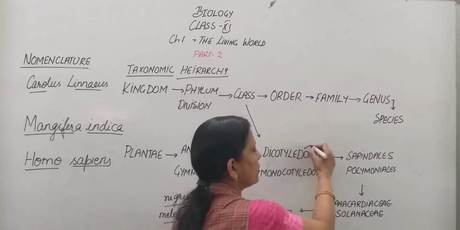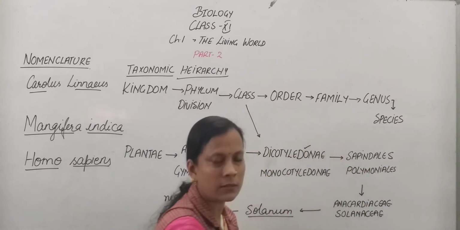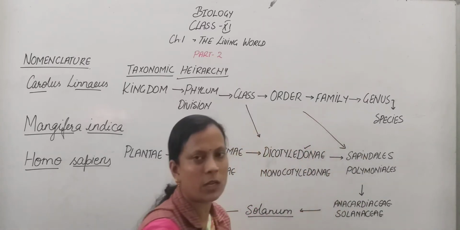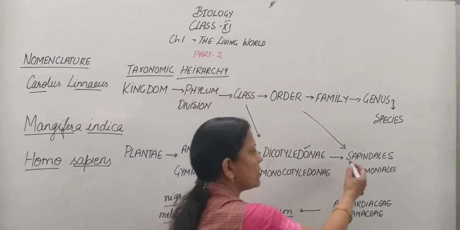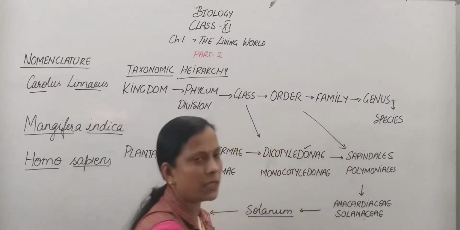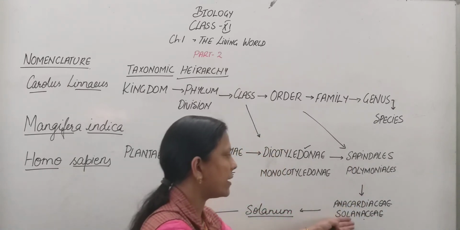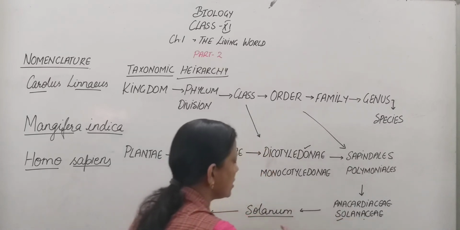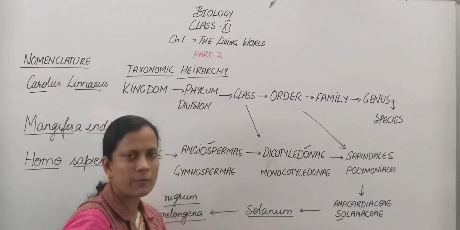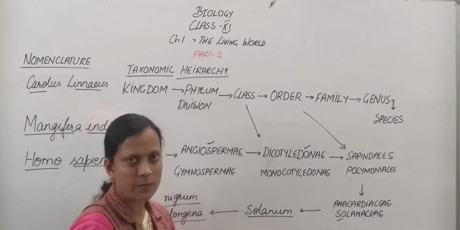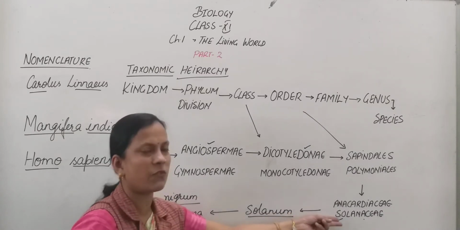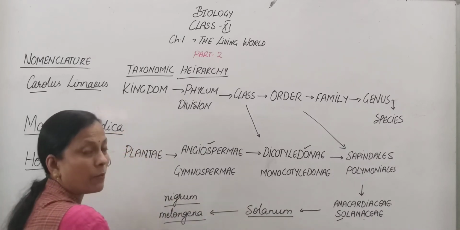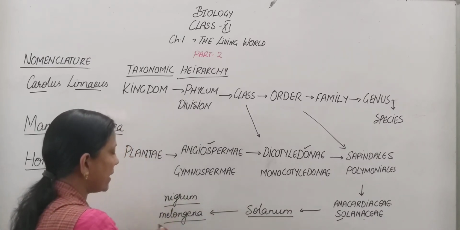Now in dicots there are orders. This is a class. These are the orders, Sapindales, Polemoniales. Now these orders include families, Anacardiaceae, Solanaceae. Now when we consider Solanaceae, it includes a number of genera, for example, Solanum. Solanum is one of the many genera falling under this particular family Solanaceae. Now this genus includes a number of species like nigrum and melongena.